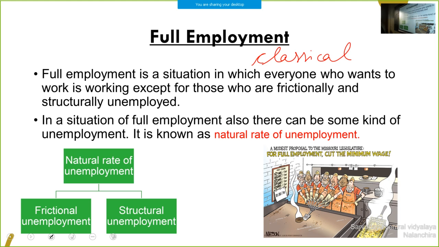Full employment is a situation in which everyone who wants to work is working, except those who are frictionally and structurally unemployed. These two are exceptional cases: frictional unemployment and structural unemployment.